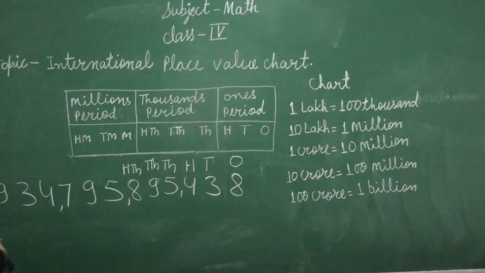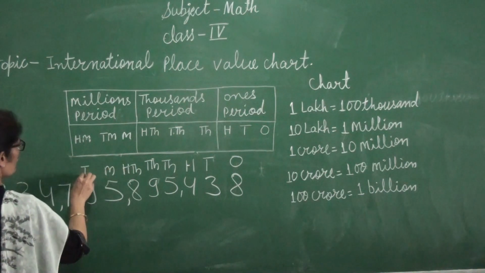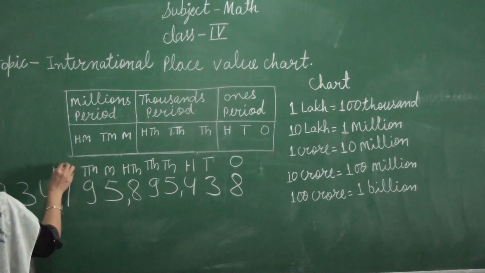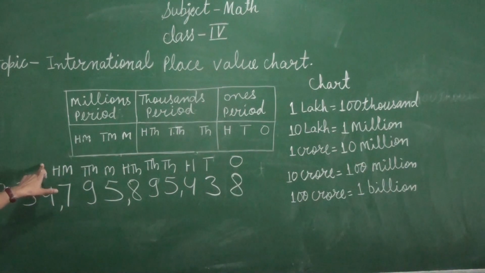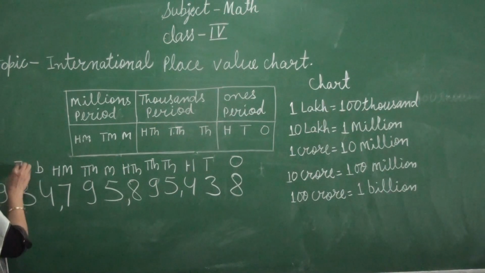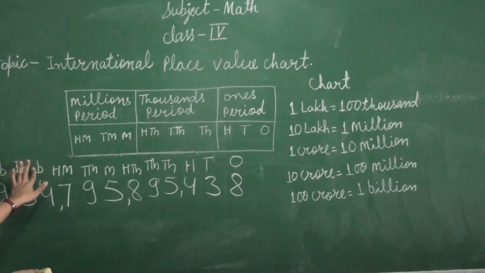Then million, 10 million and 100 million. If we go on like this, we can write billion, 10 billion and 100 billion. We can write it if we want to know.